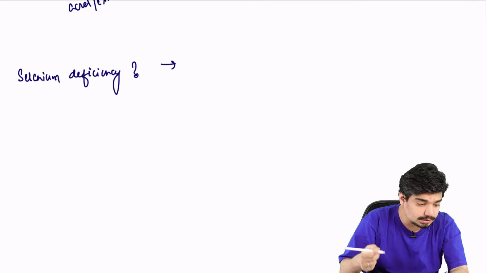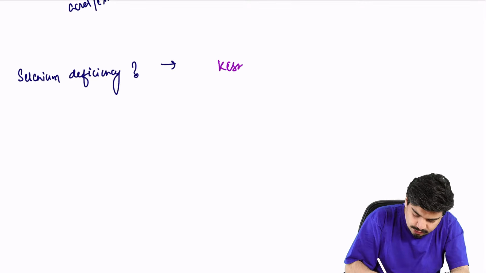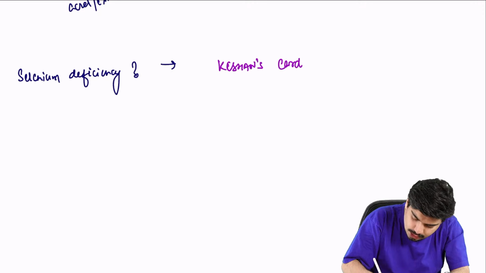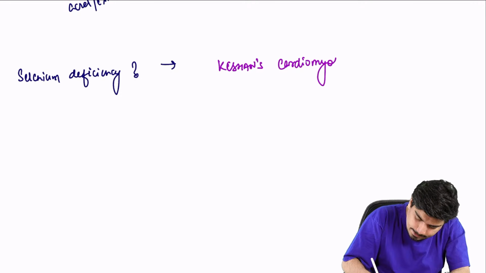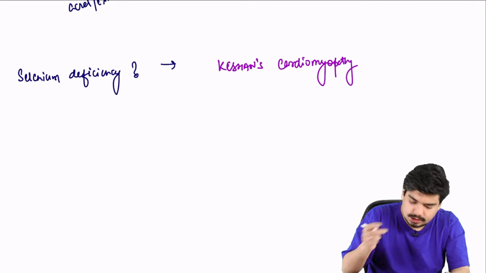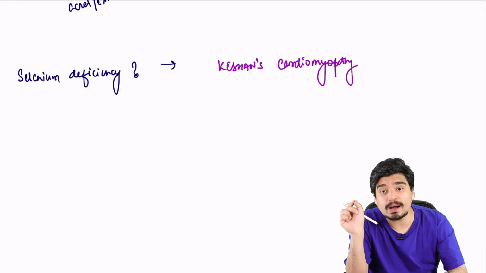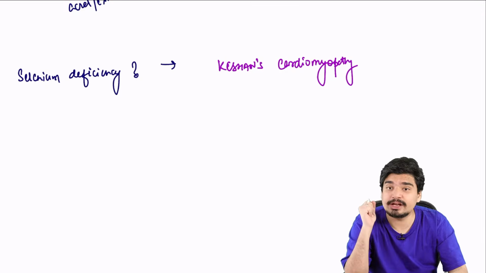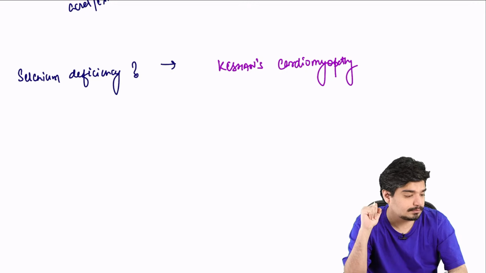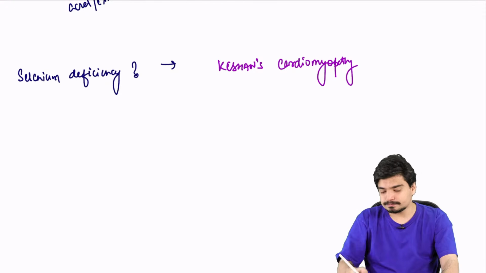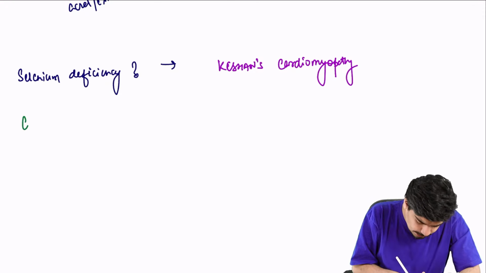Exactly. Keshan's what? It causes Keshan's cardiomyopathy. So always remember, selenium deficiency can lead to Keshan's cardiomyopathy. It can cause heart problems, it can cause heart failure, again leading to edema and everything. Right? So it can cause Keshan's cardiomyopathy.